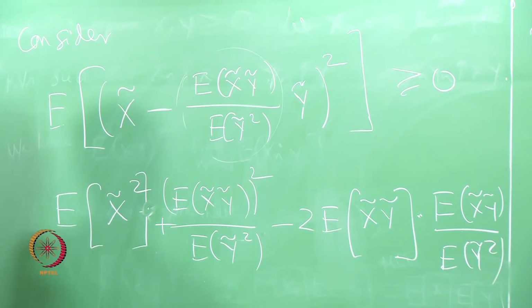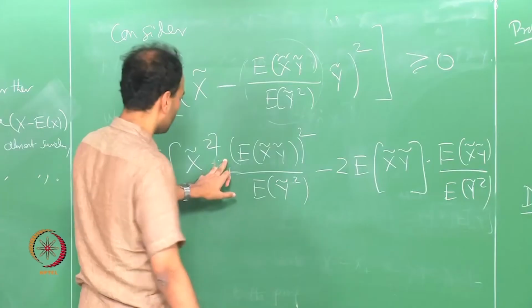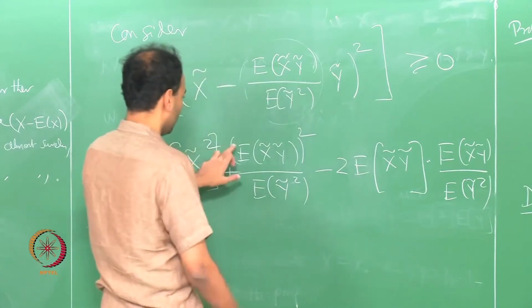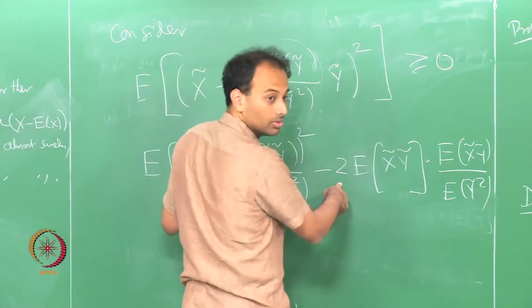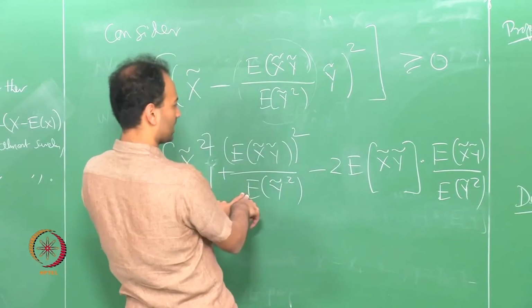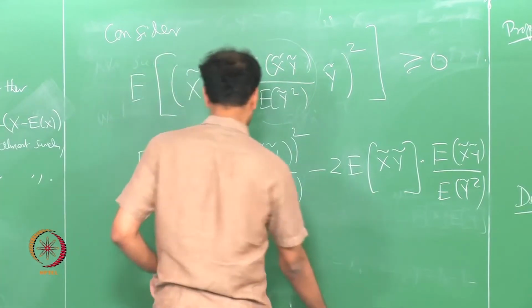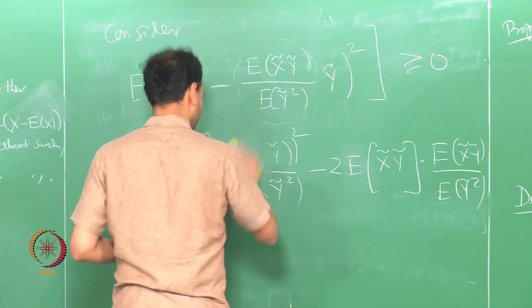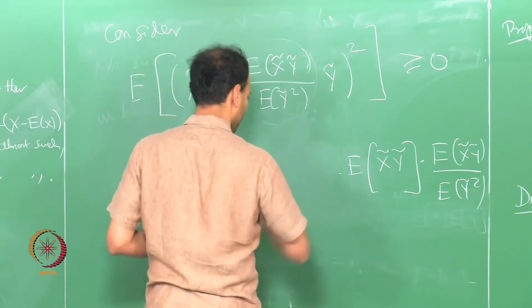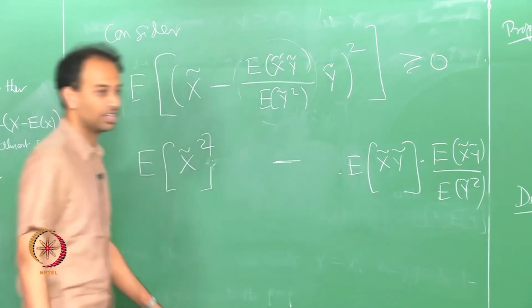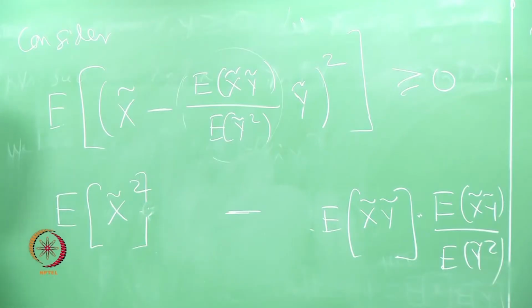Is this okay? For one thing, one of these will cancel this 2. This is exactly the same as this, except for the 2. So, I can just get rid of that and get rid of the 2. I think you will agree with that. I think that is all I want.